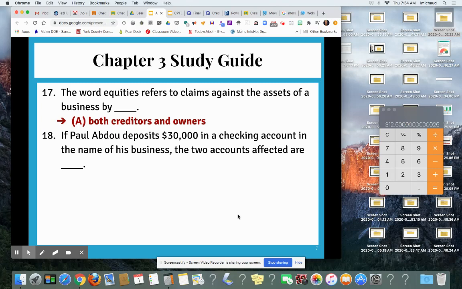Number 18, if Paul Abdu deposits $30,000 in a checking account in the name of his business, what are the two accounts that are affected? Remember, the business has $30,000 more in cash than it did, but you also want to give Paul Abdu credit for making a contribution to the business. That would be cash in bank, which is an asset, and Paul Abdu capital, which is owner's equity.